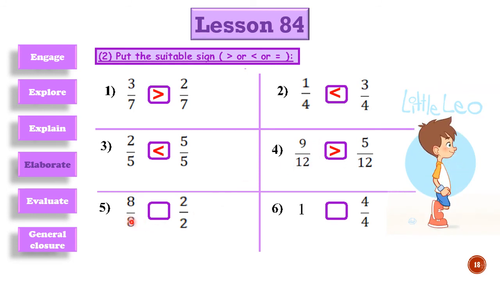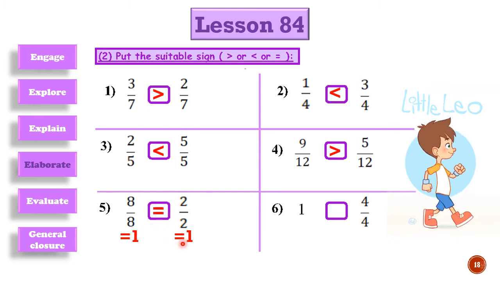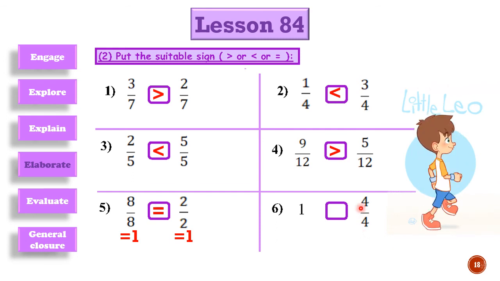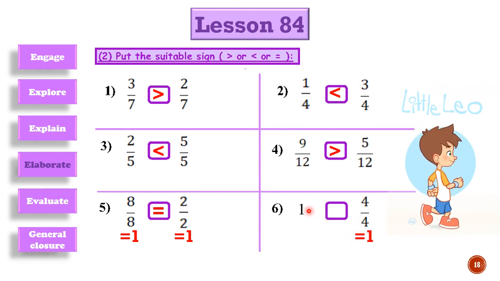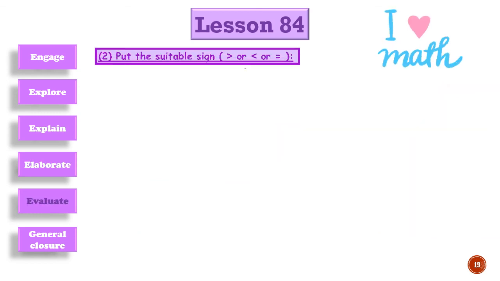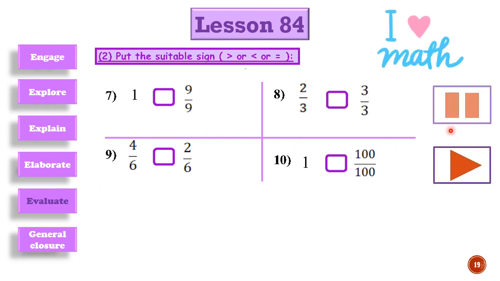Here we have 8/8 and 2/2. Not a common denominator, but we have 8/8 equals 1 and 2/2 equals 1. Then 1 equals 1. We are equal. Now 1 and 4/4. 4/4 equals 1. Then 1 equals 1. Now let's evaluate our work. Here we have these exercises. Just press pause, then press play to see if your answers are right or wrong.